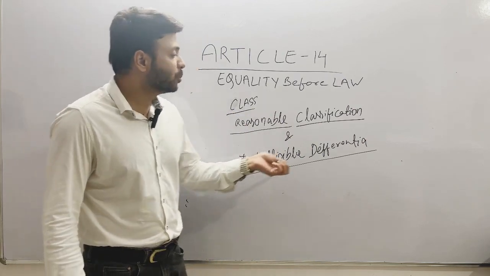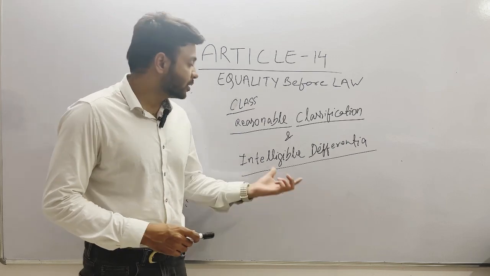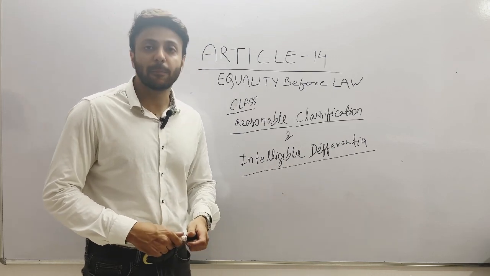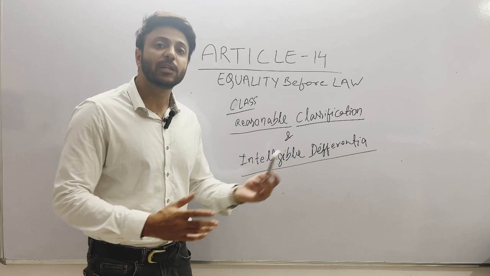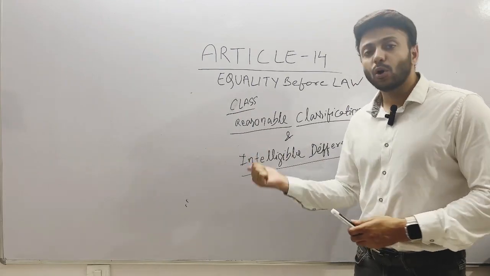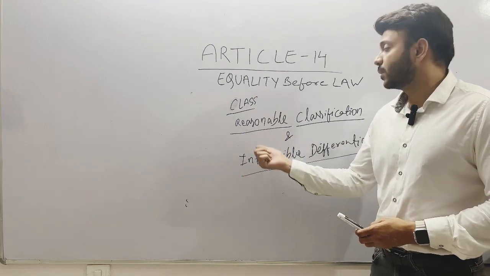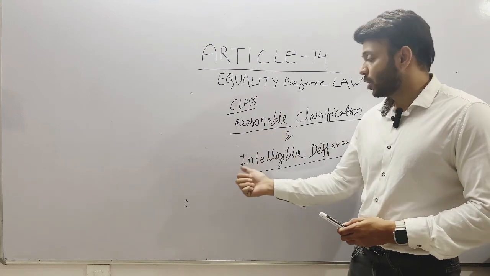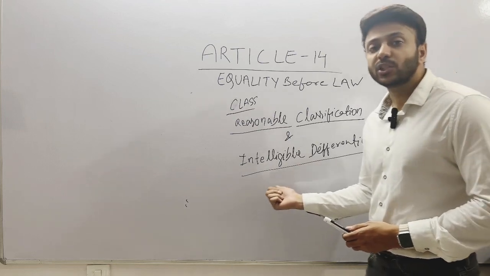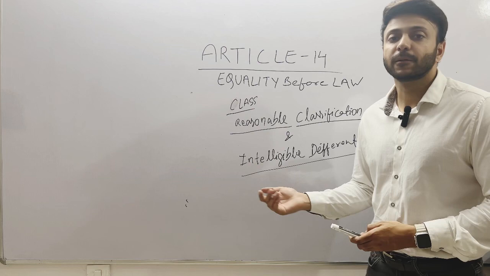And also there should be intelligible differentia. That means some mind has been applied by the parliament, some intelligence has been applied by the parliament to differentiate between two classes of people. It is for the judiciary to check whether a law passed by the parliament, or the discrimination made by the parliament, has a reasonable classification, or is there an intelligible differentia to apply different laws to different people or different parts of the state.